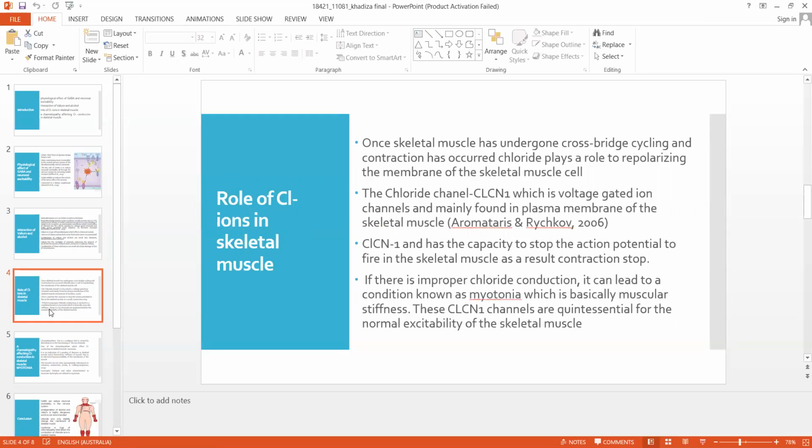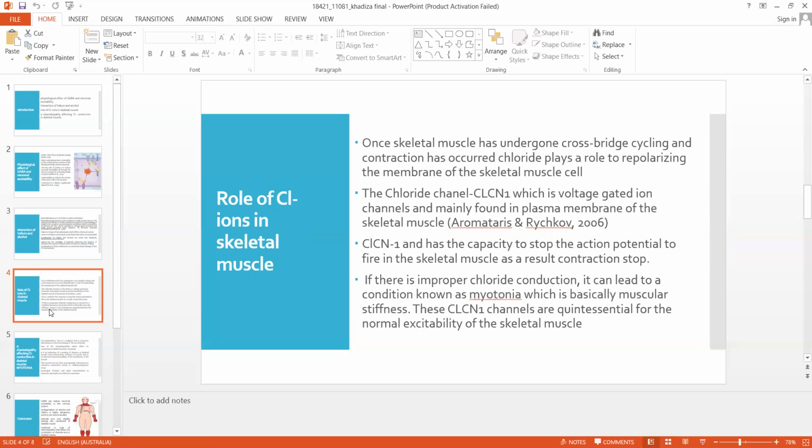And chloride ion for skeletal muscles. Chloride ion plays a very important role in our skeletal muscles. Once skeletal muscle has undergone cross-bridge cycling and contraction has occurred, chloride ion plays a role to repolarize the membrane of the skeletal muscle cells.